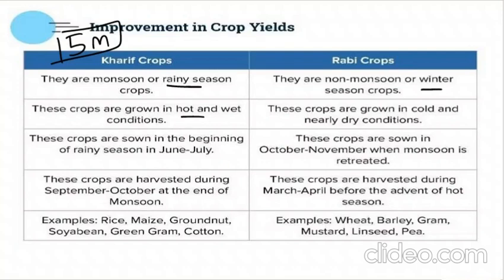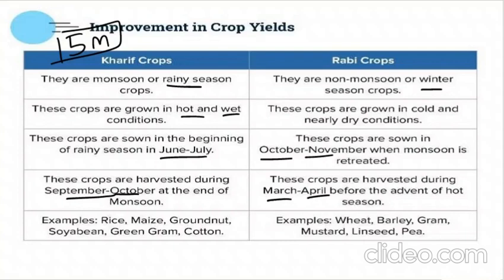Then Kharif crops are grown in hot and wet season, Rabi crops are grown in cold and dry conditions. Kharif crops, the seeds are sown in June to July. Then Rabi crops, October to November. Okay. Then, when are they harvested? September to October, Kharif crops will be harvested. And Rabi crops will be harvested by March and April.